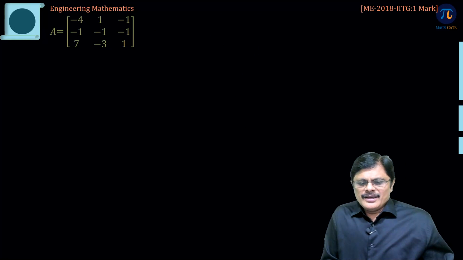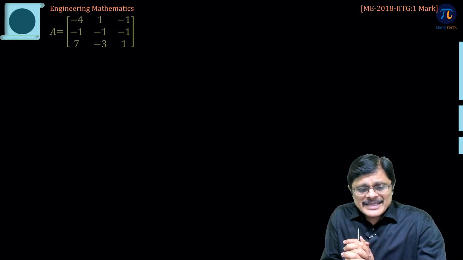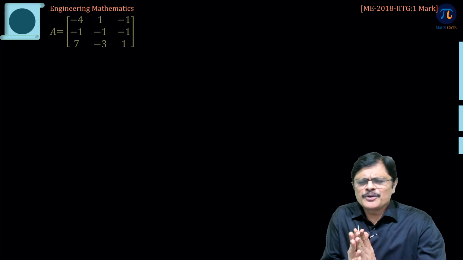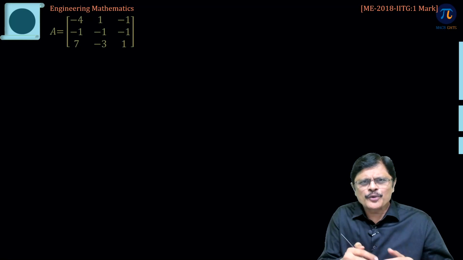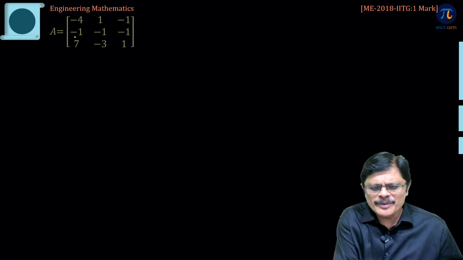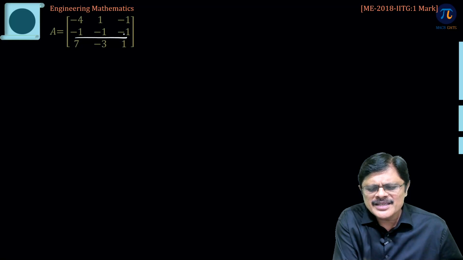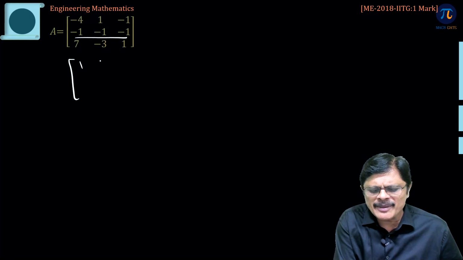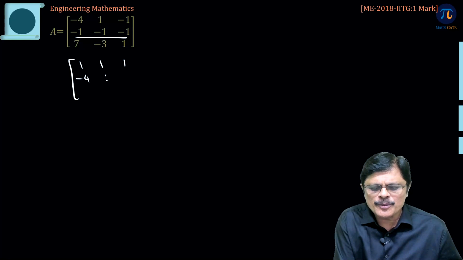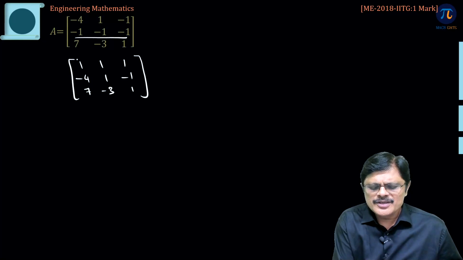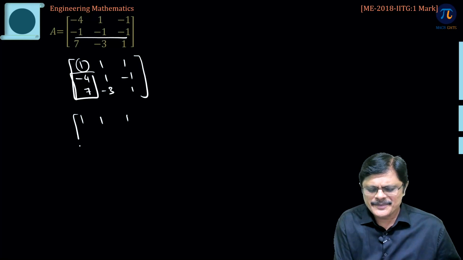Okay. See, my dear friends, if you can make some observation, that is fine. If you are not able to make any observation, no problem, directly use one row and make other elements 0. Because you are finding more ones, just divide by minus 1 so that it becomes 1 1 1 and swap with the first row, and here it is minus 4, 1, minus 1 and 7, minus 3, 1. So, using this, make these two fellows 0.